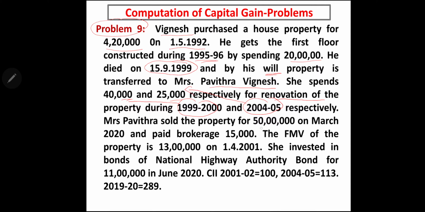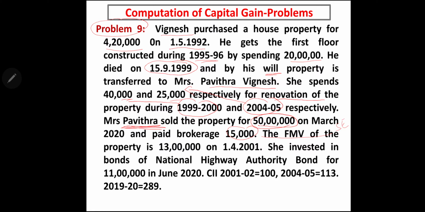Mrs. Pavitra sold the property for 50 lakh. So who sold the property? Mrs. Pavitra. Therefore, we have to compute capital gain for Mrs. Pavitra because she has sold the property and she has received the money and paid brokerage 15,000. So that is the selling expense.